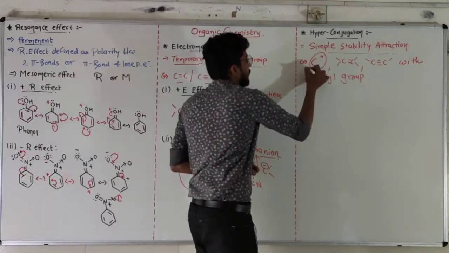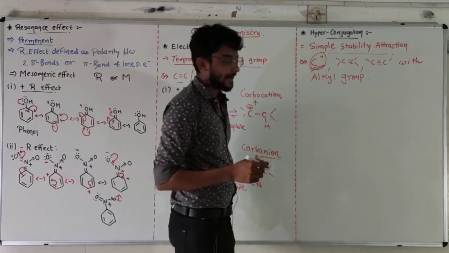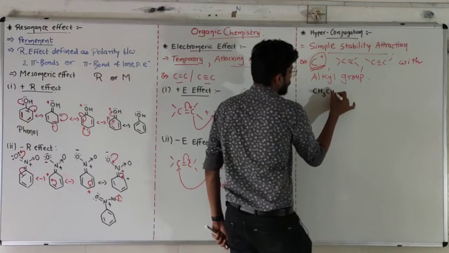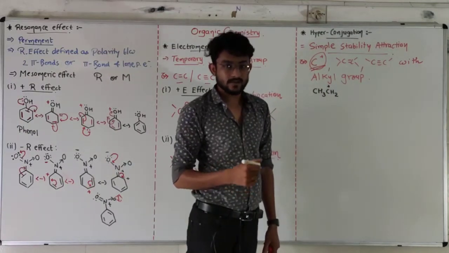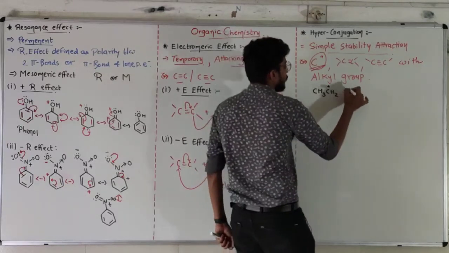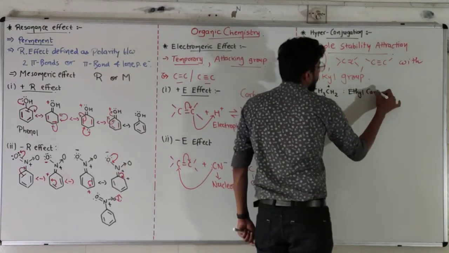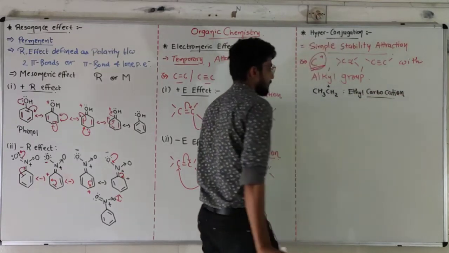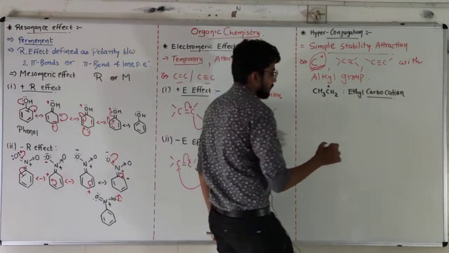Let's start with the carbocation. Let's take one example of a carbocation. Suppose we have CH3CH2+, the ethyl carbocation. Let's draw its structure.